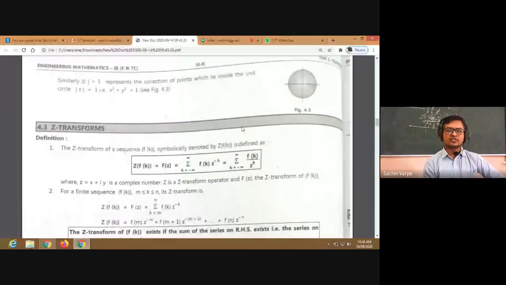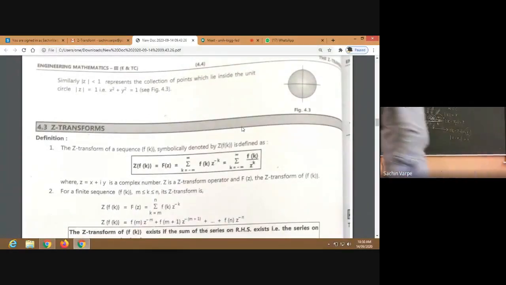The basic definition of the Z transform is: the Z transform of a sequence f of k is symbolically denoted by Z of f of k, where Z is the Z transform. It is defined as an infinite summation, from minus infinity to infinity, of f of k times z raised to minus k. So this will be a series, a power series, with powers of a complex number.